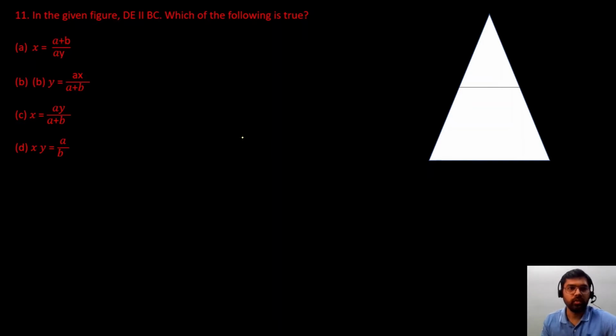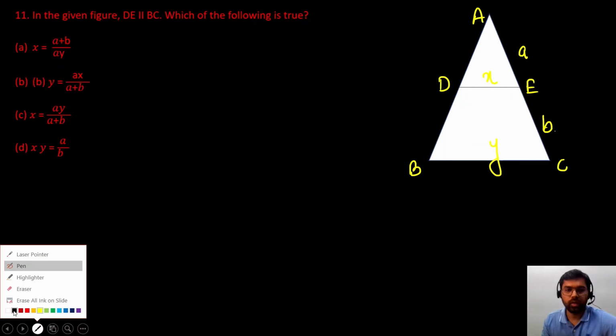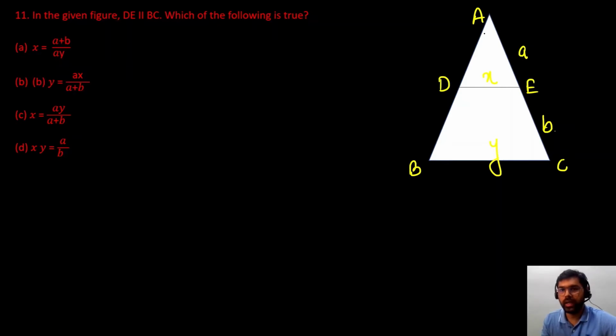Okay, so we are given with a triangle. Let me name this triangle. So this is A, B, C. This is D. This is E. And this is X. This is Y. This is A and this is B. This is given to us. ठीक है. So we have to find out which relation is correct here. ठीक है. So you can see we are given with two triangles, ADE and ABC. One is smaller, one is bigger.